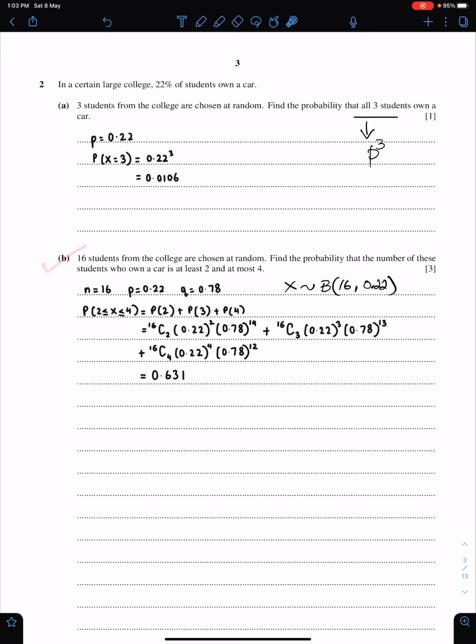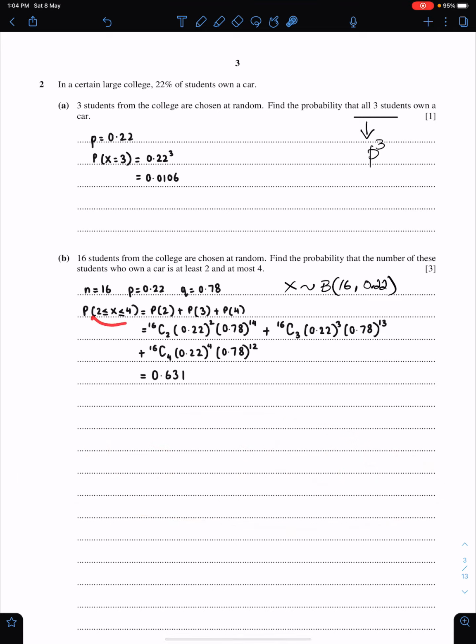Part B. 16 students. So this situation is binomial now, because we have a fixed number of students. So X follows binomial with n equal to 16. Find the probability that the number of these students who own a car, this means 22%, this is P, is at least 2 and at most 4. At least means greater than or equal, and at most means less than or equal. So we need this probability.